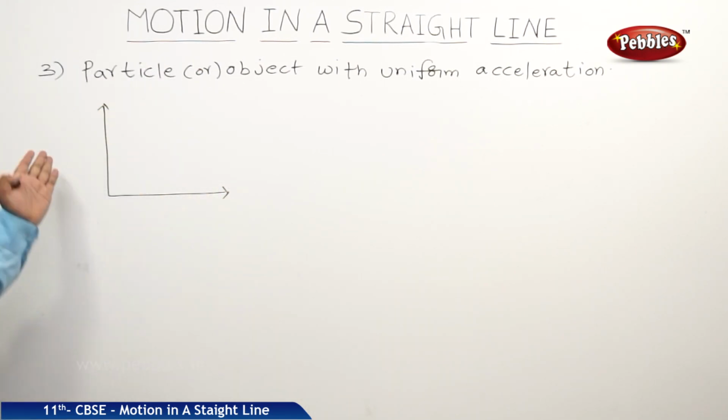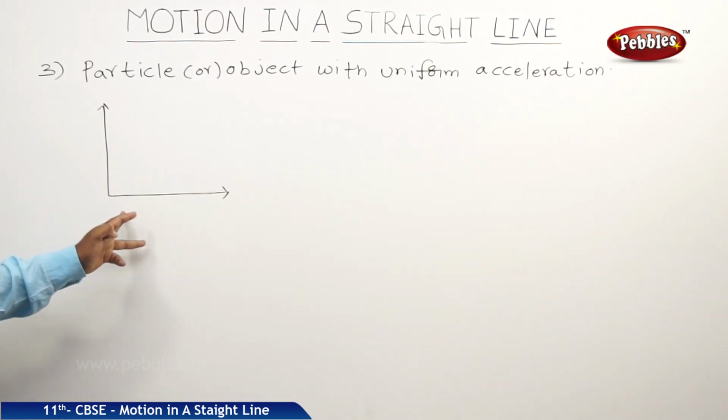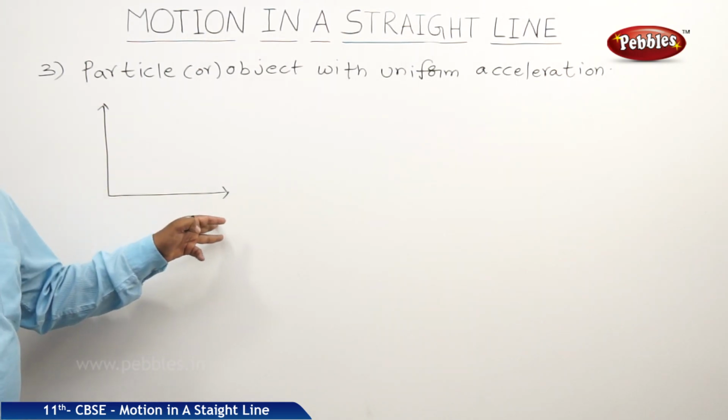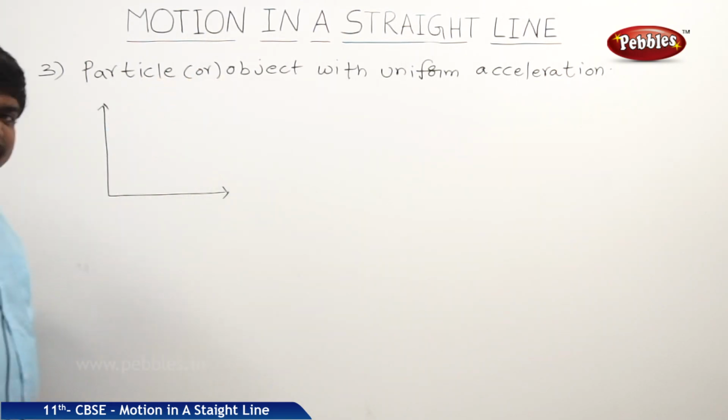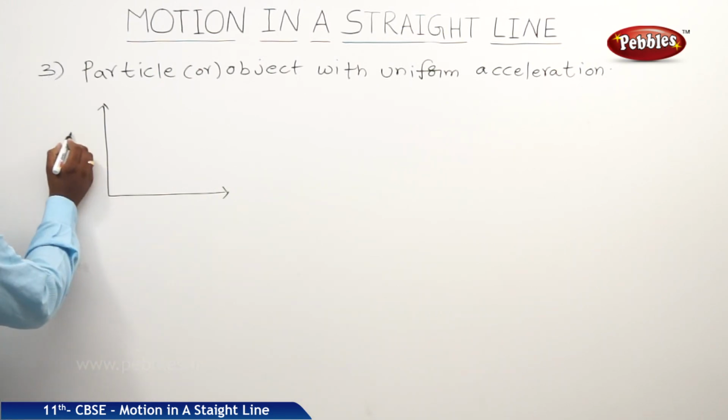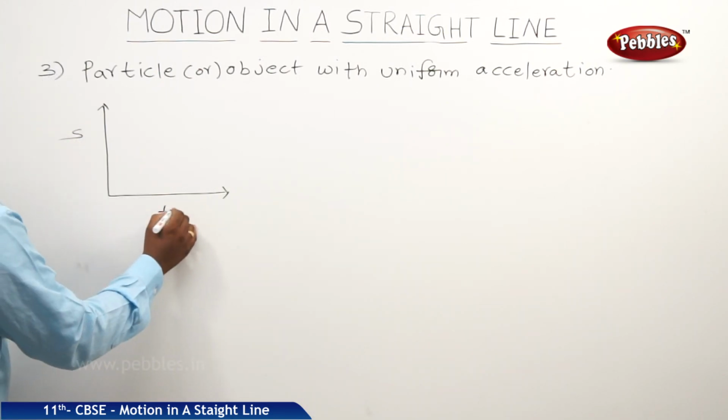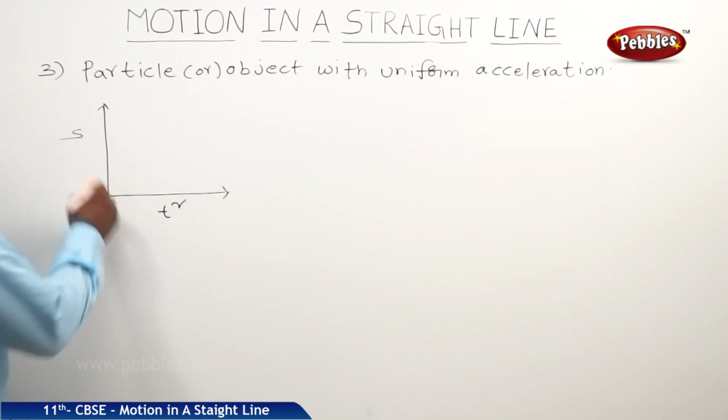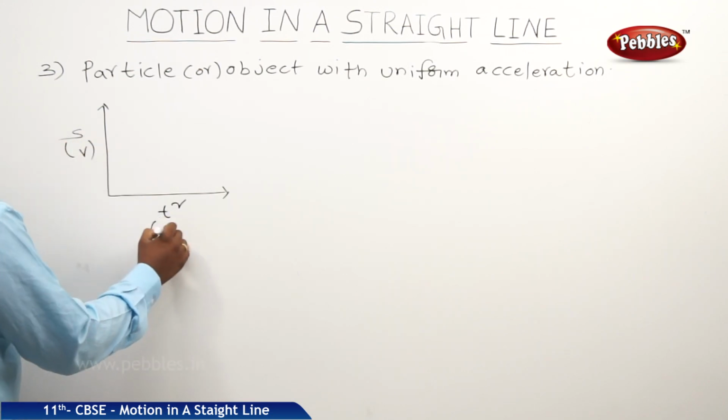If you are taking displacement on the y-axis, we should take t square on the x-axis, because the unit of acceleration is meter per second square. So here it is t square, or we can take v or t.